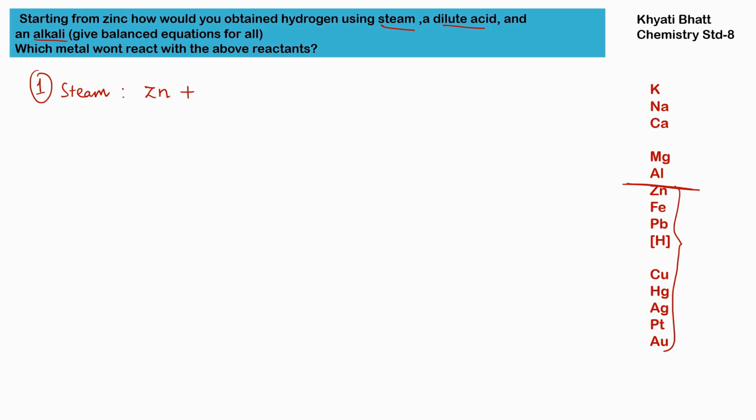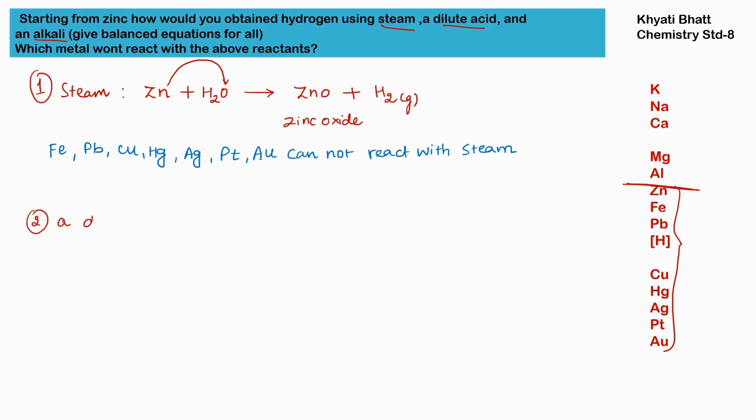So zinc along with H2O, zinc is a positive element, it will combine with water. So we will get ZnO, zinc oxide, plus hydrogen gas. Now all other metals which come after zinc will not react with steam because they are less reactive compared to zinc.